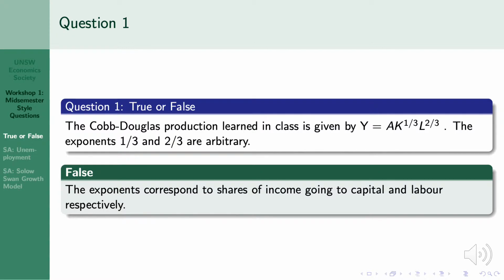Question 1. True or false? The Cobb-Douglas production function learned in class is given by Y equals A times K to the power of a third times L to the power of 2/3. The exponents, a third and 2/3, are arbitrary. The answer is false. The exponents correspond to shares of income going to capital and labor, respectively.